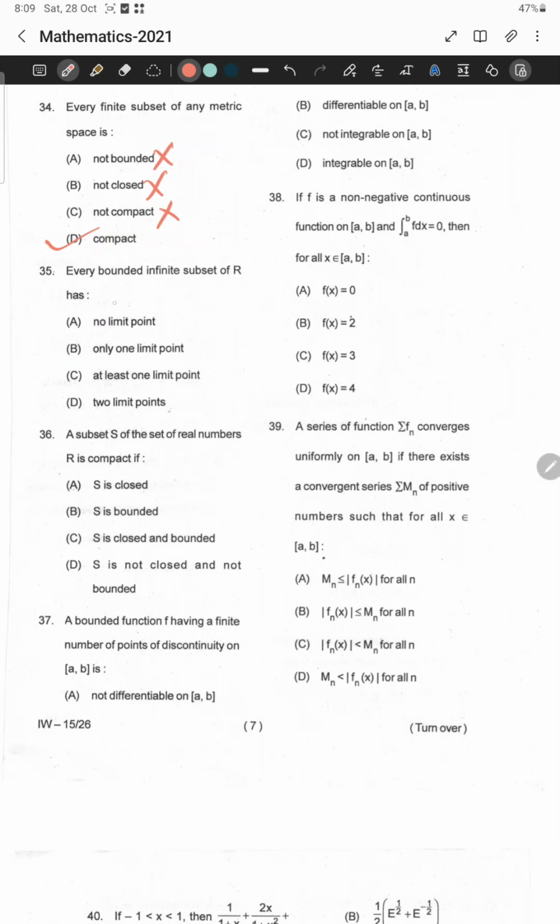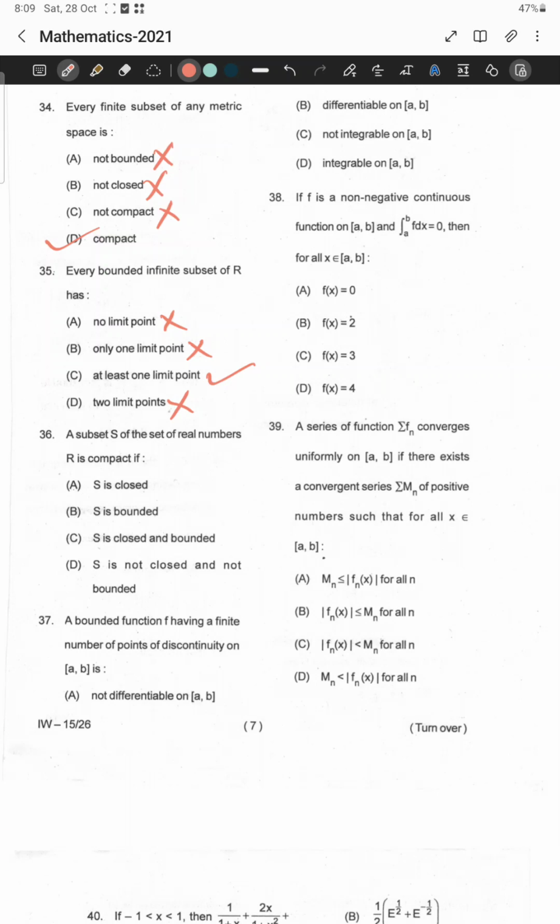Every bounded infinite subset of R has dash. This question is from the Bolzano-Weierstrass theorem. The Bolzano-Weierstrass theorem states that every bounded infinite subset of R^n or R has a limit point. Has no limit point, false. Only one limit point? It may have more than one limit point. It is not saying that it has a unique limit point, so that is also false. At least one limit point, this is true. Has two limit points, this is also false. Maybe more than two limit points, maybe one limit point, but at least one limit point it should have.